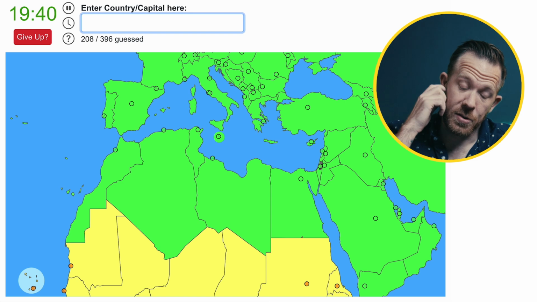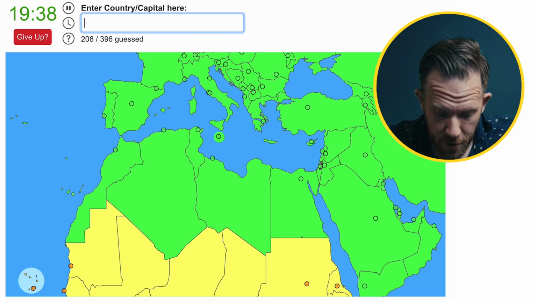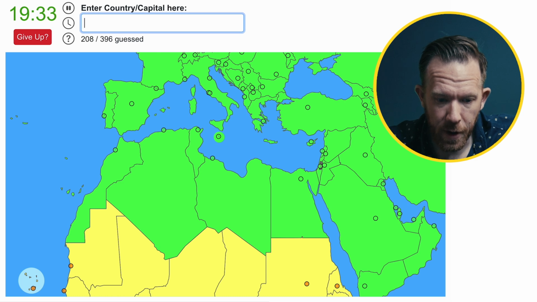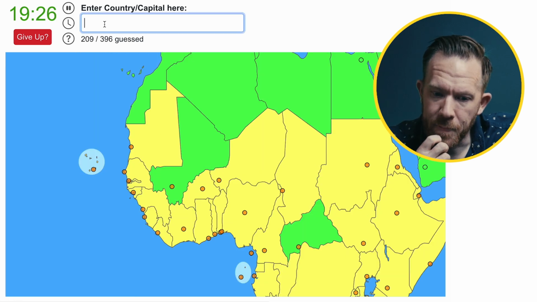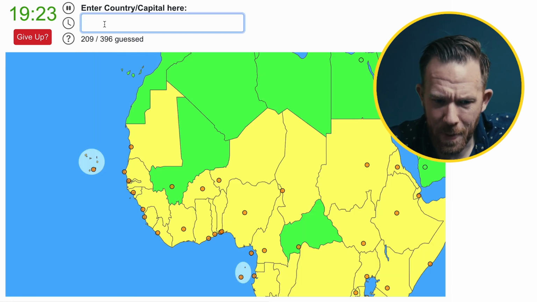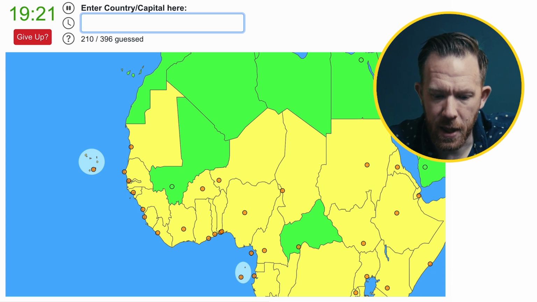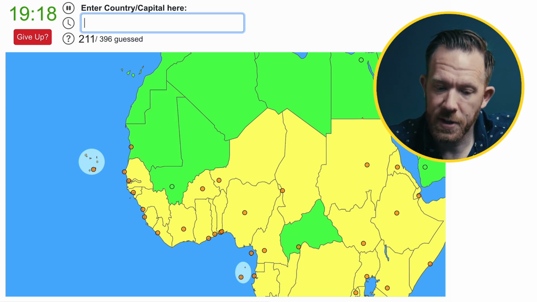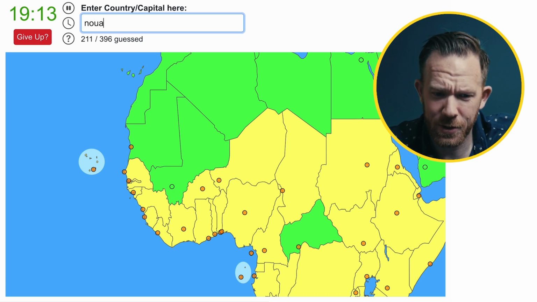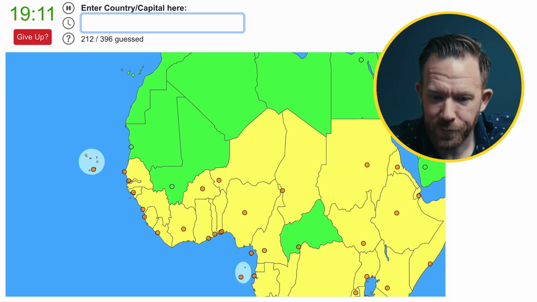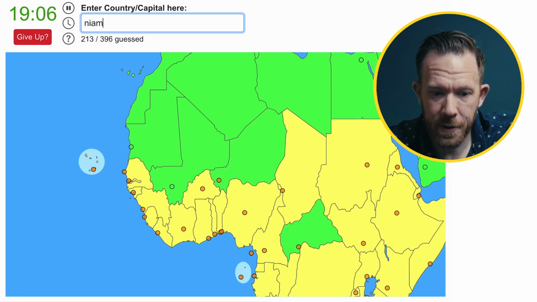Beneath that is Western Sahara, but they've included it as part of Morocco. All right, then we have Mali. Let me zoom out a little bit here. Mali is Bamako, I believe. Yes. And then Mauritania on the west coast there. I'm going to butcher this one. It's Nouakchott. Yeah. All right, working our way across, we have Niger, which is Niamey.